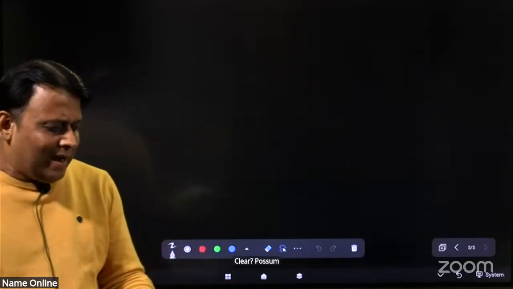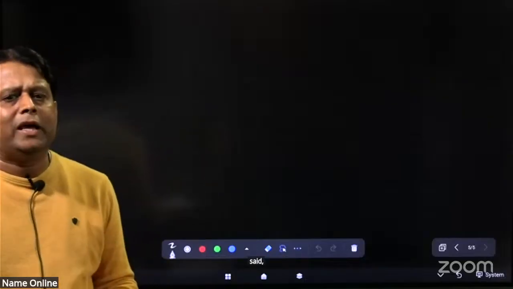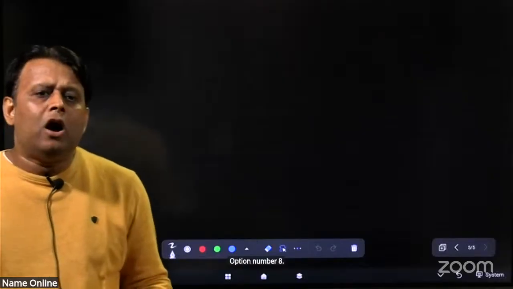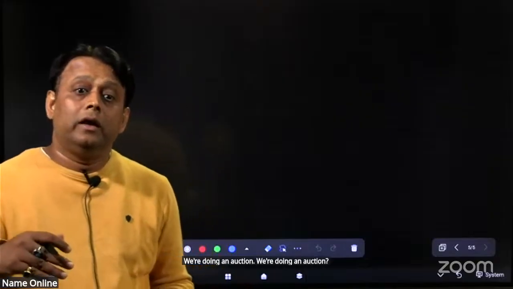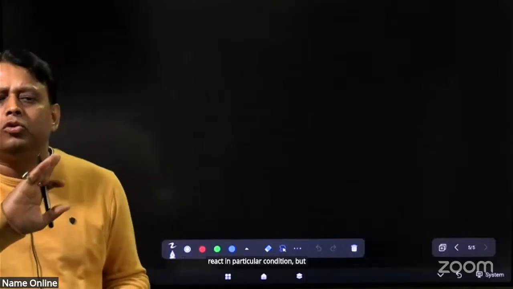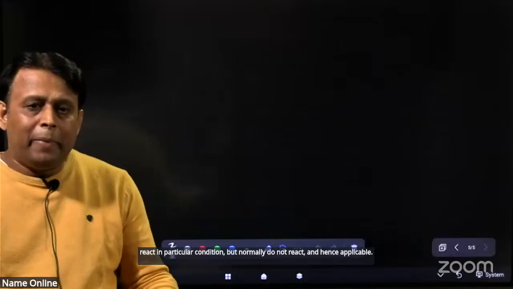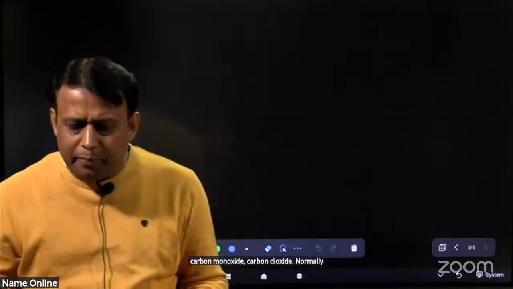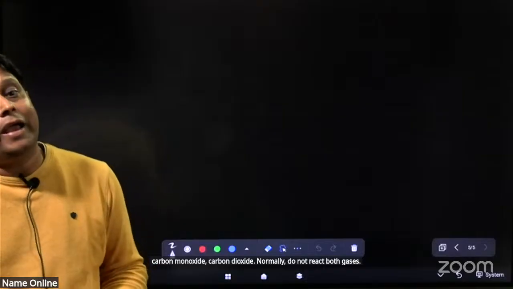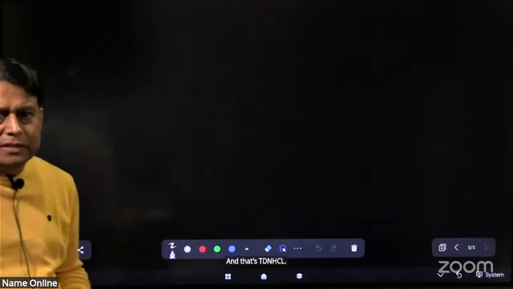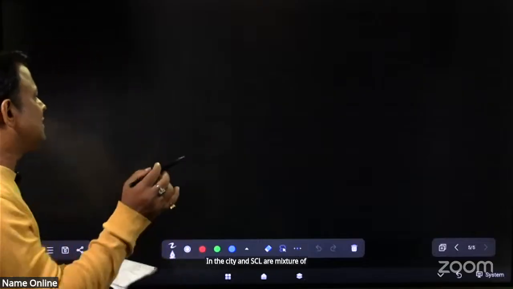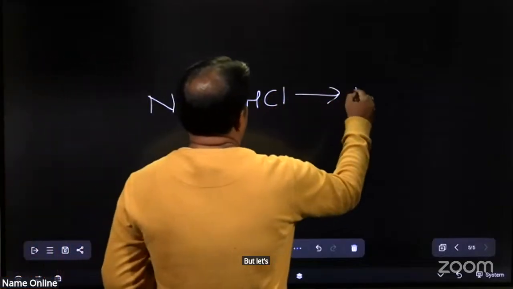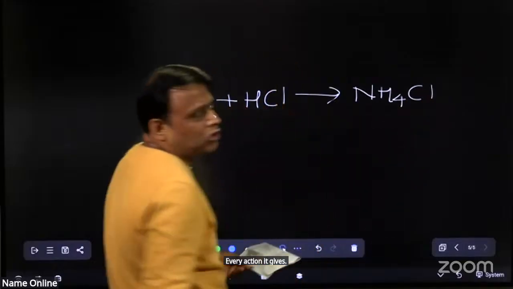The question is, Dalton's law of partial pressure is not applicable for, that means for a reacting mixture. Option number A, ozone and oxygen. Ozone and oxygen react in particular conditions, but normally do not react and hence the law is applicable. But the question is not applicable. Carbon monoxide and carbon dioxide normally do not react. NH3 and HCl are a mixture of reacting gases. Look at the word. NH3 plus HCl, after reaction it gives NH4Cl.